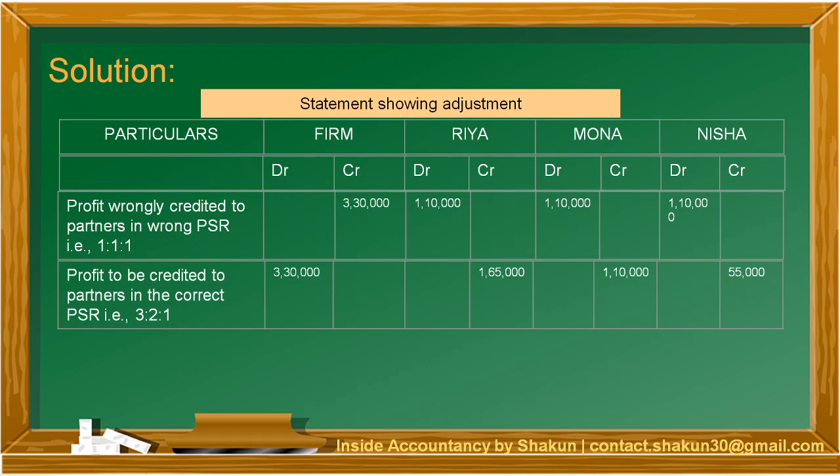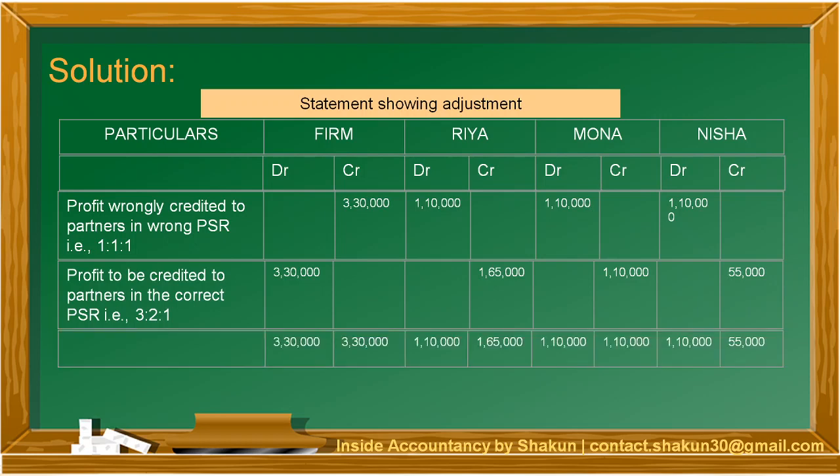Now the next step is to balance the firm. Now when you try to balance the firm, both sides the total remains the same. So there is no balancing figure because the profit remains the same 3,30,000, only the ratio is changed. So there is no balancing figure in the firm. Now you do the totaling for all the partners, their DR and CR.